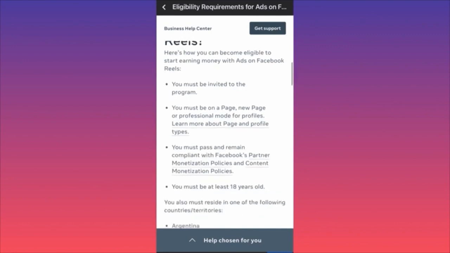You must be on a page, new page, or professional mode for profiles. So first things first, guys, you need to create a Facebook page, okay? Or you need to run your Facebook account in professional mode. From the professional mode account or from your Facebook page, you have to publish your reels, okay?